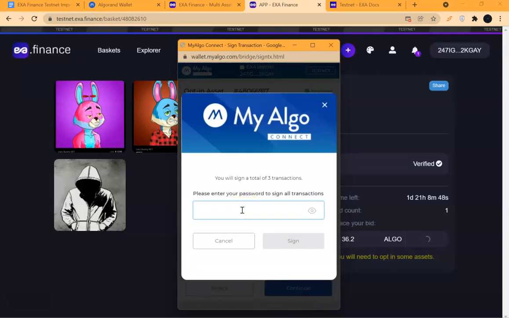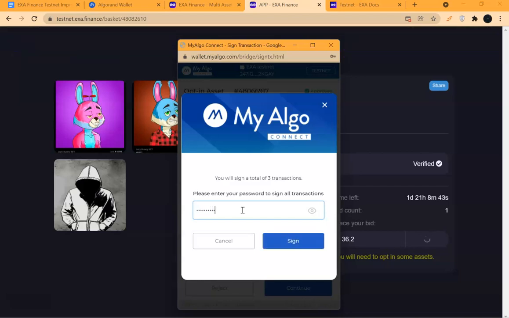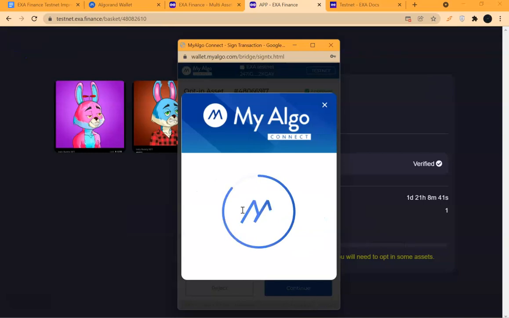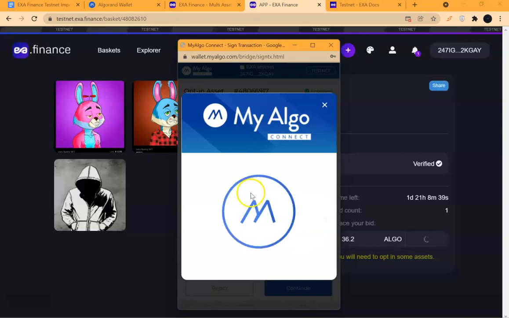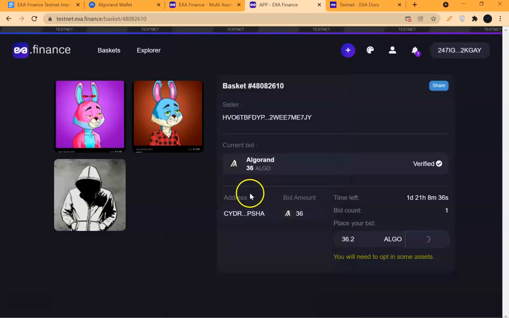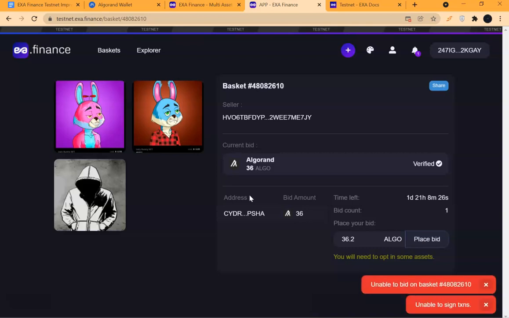That is it. That's all the tasks that they need you to do for points. These tasks that you just did, if you check my document, from task 1 to task 2 to task 3 to task 4, each of them has task points. Okay, unable to bid on basket. Oh, unable to bid on basket. I will just try and place the bid again.